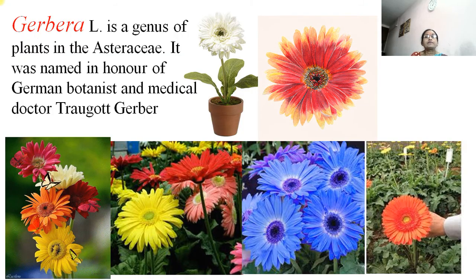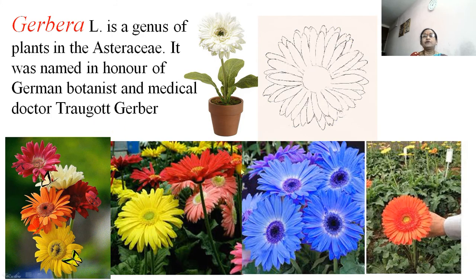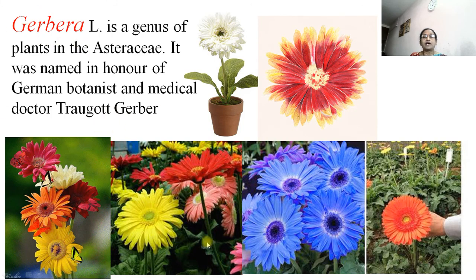Then this is the Gerbera. Gerbera is a genus of plant in the family Asteraceae. It was named in honor of the German botanist and medical doctor Traugott Gerber. The name Gerbera is given after the name of this doctor, and very beautiful flowers are there.